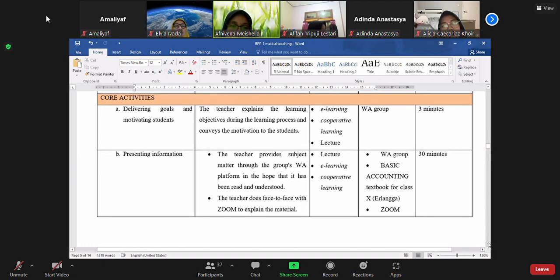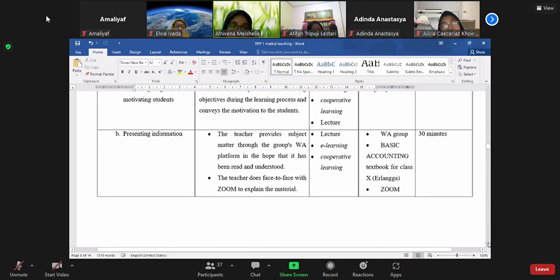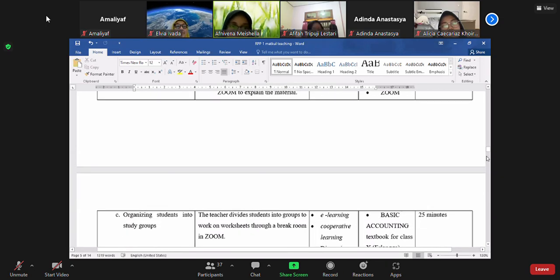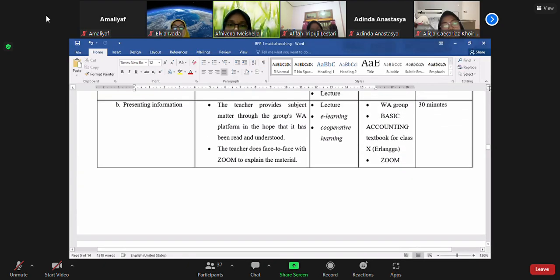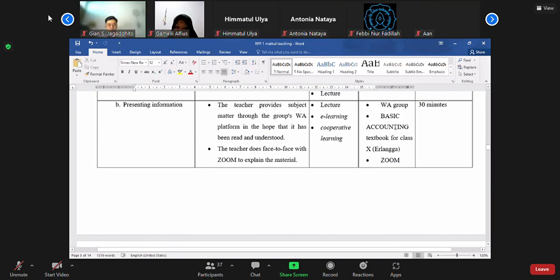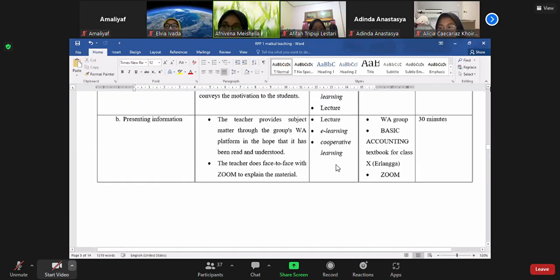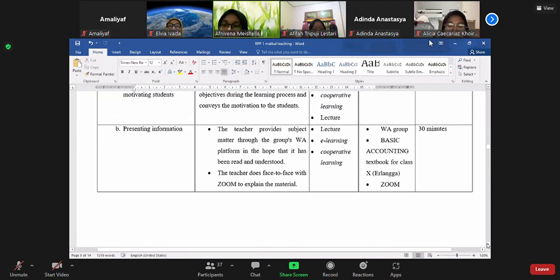The teacher does face-to-face with Zoom to explain the material, with method lecture and learning, cooperative learning, and with WA group, basic accounting textbook for class X, and Zoom with 30 minutes.